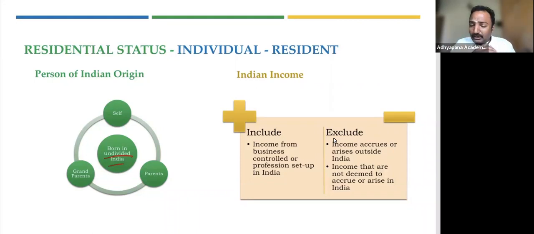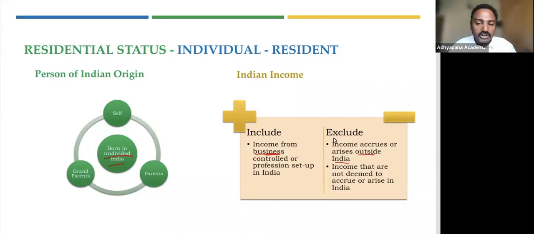So when you say inclusion, basically what is considered as an Indian income is only business income controlled or profession set up in India. So only such income is called an Indian income. The rest are actually not called an Indian income. So this is what Indian income is about. And we were also talking about there are specific exclusions. So any income which is accrued or arising outside India, which is foreign income, need not be included. So when you say Indian income, it only includes business or profession controlled or set up in India.